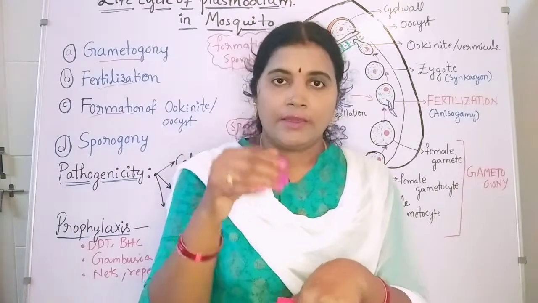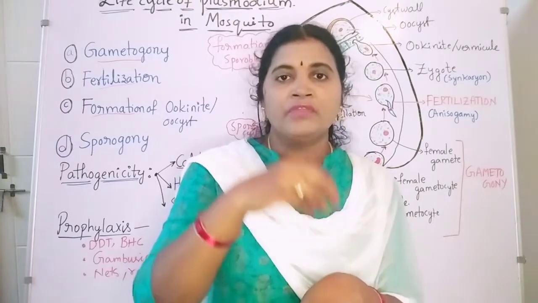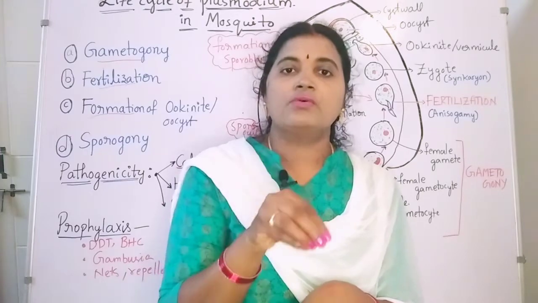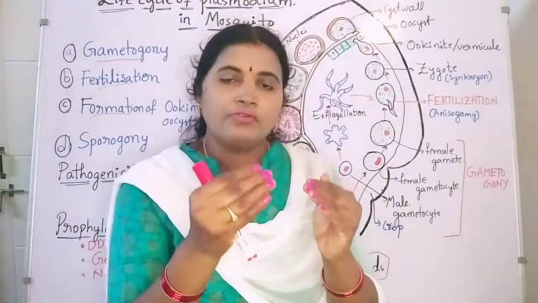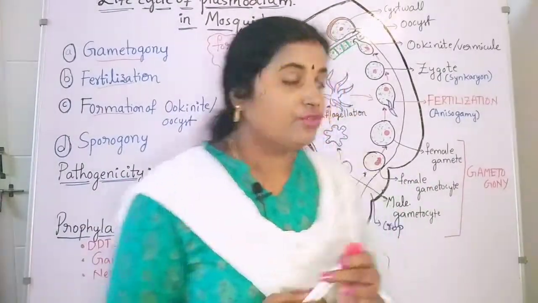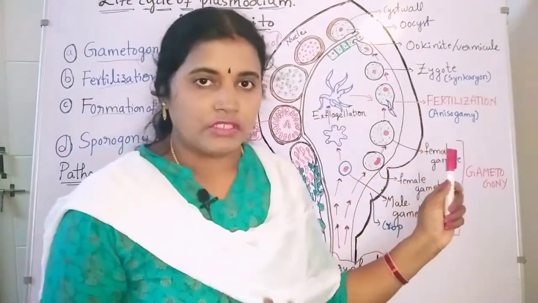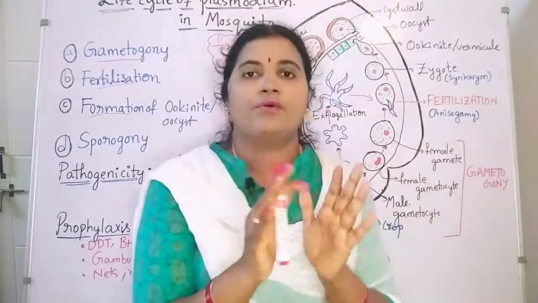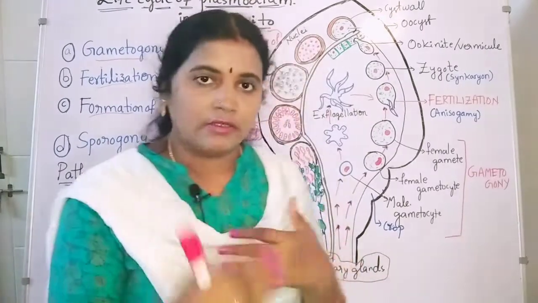So when the mosquito bites, from that blood some stages of the Plasmodium vivax, along with that it also contains the gametocytes. Okay, from the mouth parts, where does the blood go? From the mouth parts it is going to enter into the crop part of the digestive system. So in this crop part the entire process takes place. One by one we are going to discuss now.